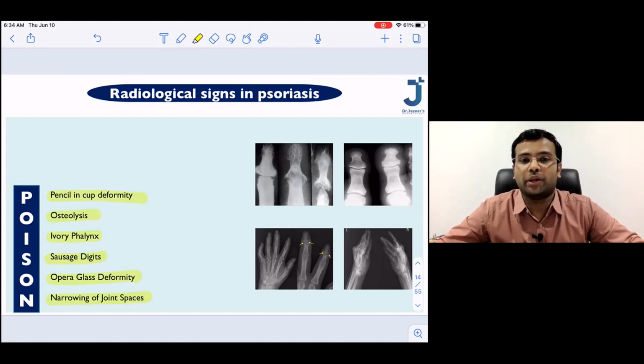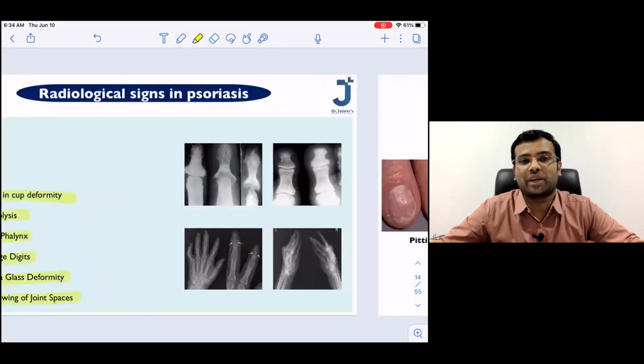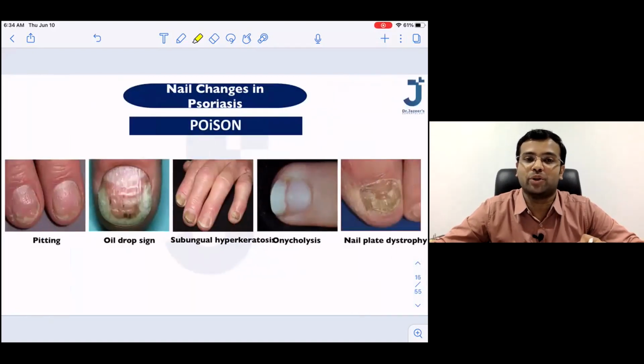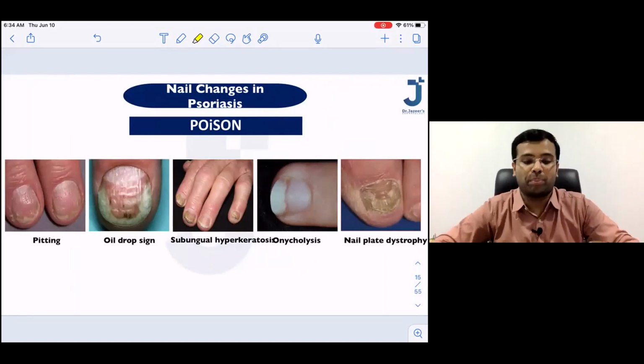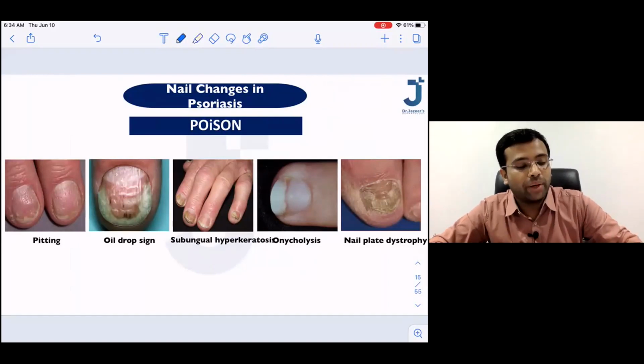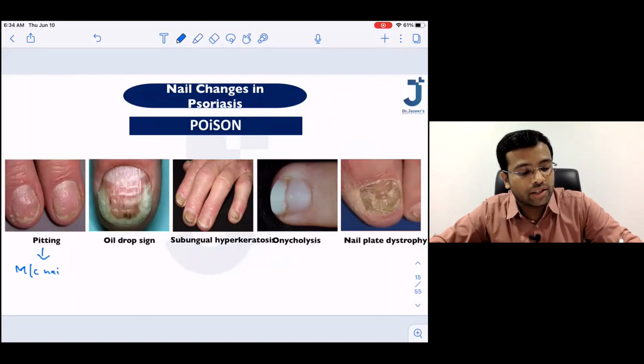So I would like to introduce one more POISON now. The second POISON that I would like to introduce is nail changes in psoriasis. Same mnemonic. So what is the POISON here? P is for pitting of nails. So pitting, please write down, this is the most common nail change.